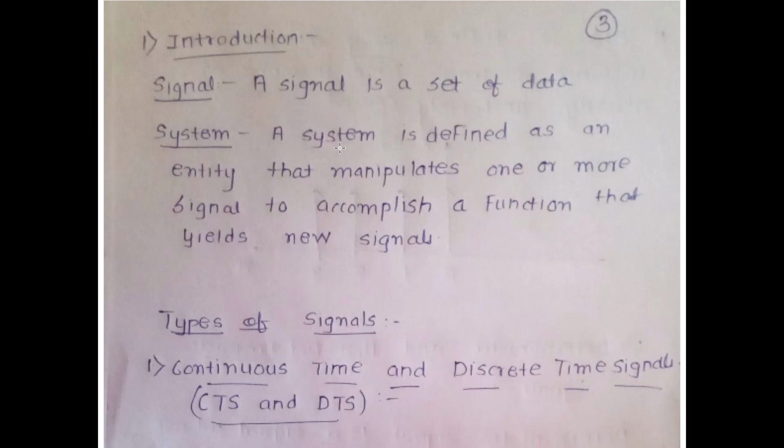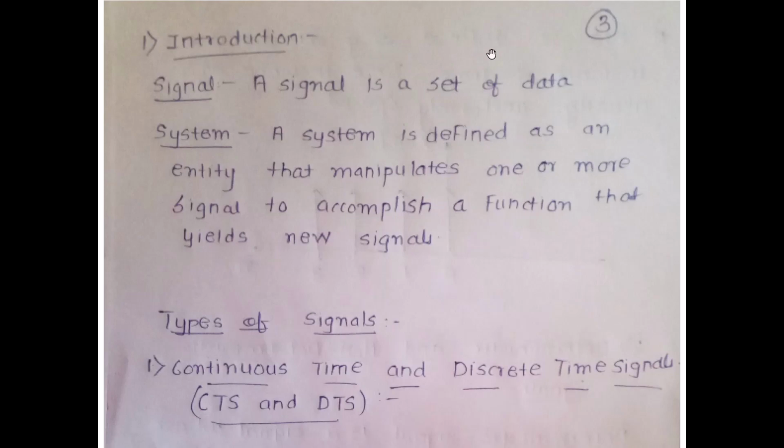So basically, a system is something that is going to work on this signal, and hence we have signal and system which come together. We can have an input signal, and there is going to be a system which is going to work on this signal, which is going to manipulate the signal, amplify the signal, or perform its own function, and then it's going to give the final output.